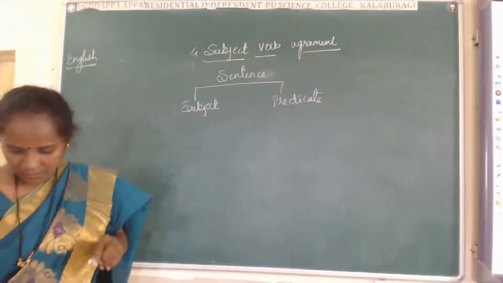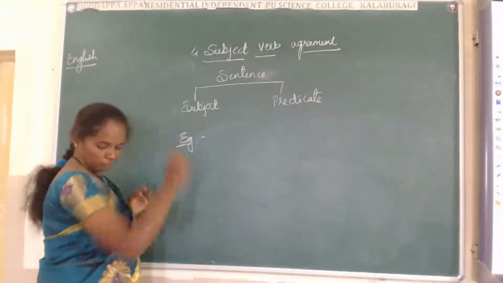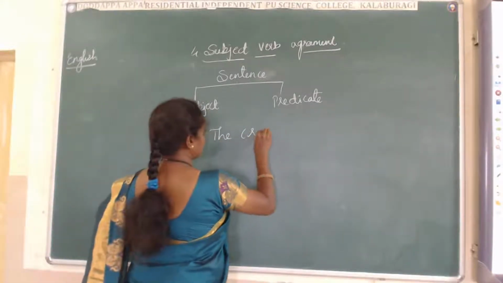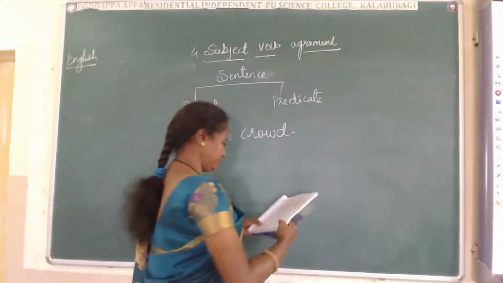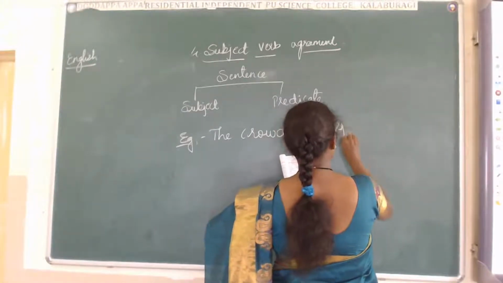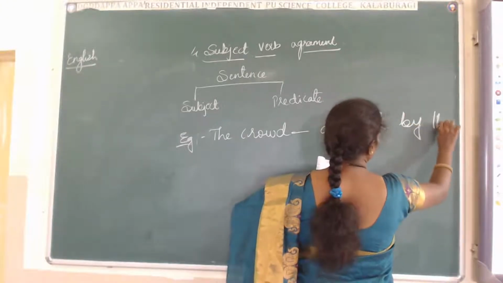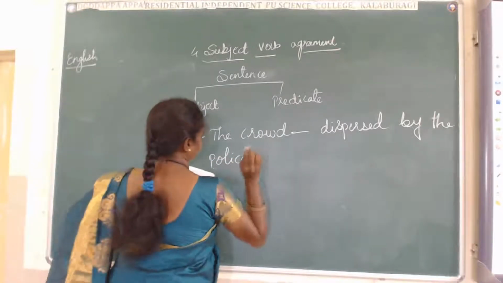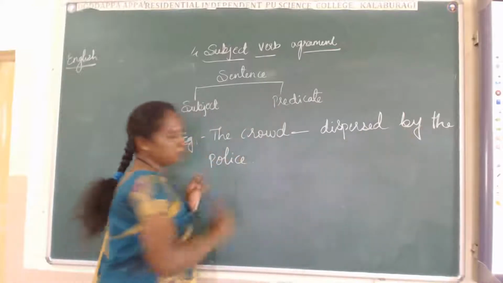I am giving another example. The crowd was dispersed by the police.